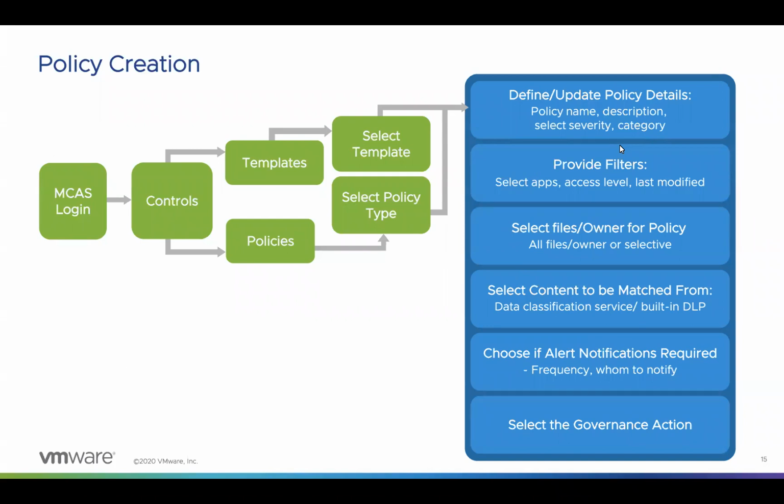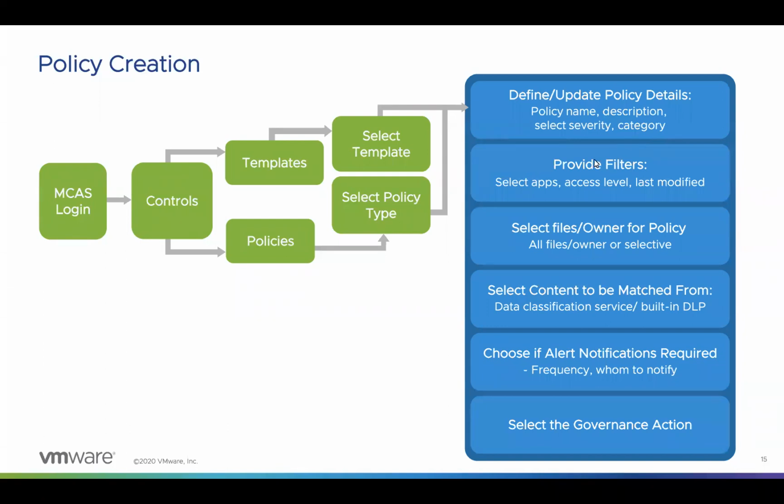This is specific to the DLP category, data loss prevention. The data classification services would come into the picture only for this category. We will be covering this section in detail in the coming slides, including what options we have available when it comes to data classification services, and how we can customize the contents or patterns that we would like to match, right?